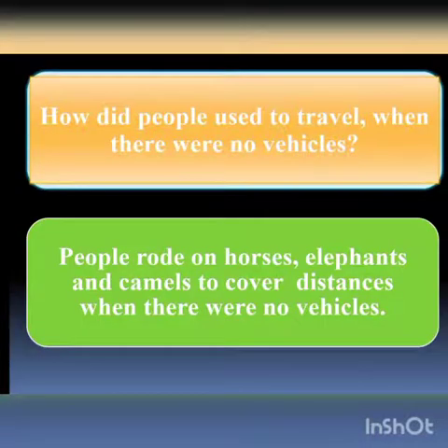Here the question says, how did people used to travel when there were no vehicles? People rode on horses, elephants, and camels to cover distances when there were no vehicles.